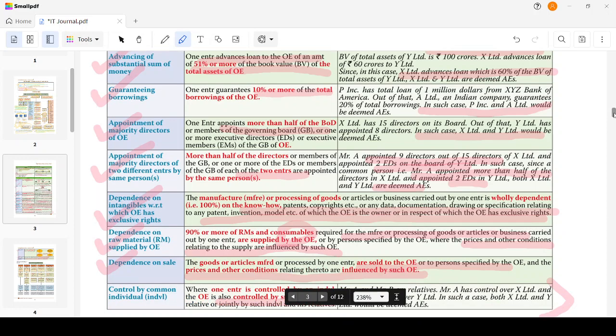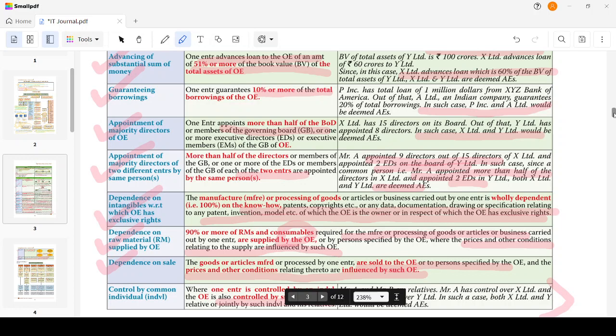The manufacture or processing of goods or articles, or a business carried out by one enterprise, is wholly dependent on the know-how, patents, copyrights, etc., or on any data, documentation, drawing, or specification relating to any patent, invention, model, etc., of which the other enterprise is the owner or in respect of which the other enterprise has the exclusive right. Dependence on raw materials supplied by the other enterprise.